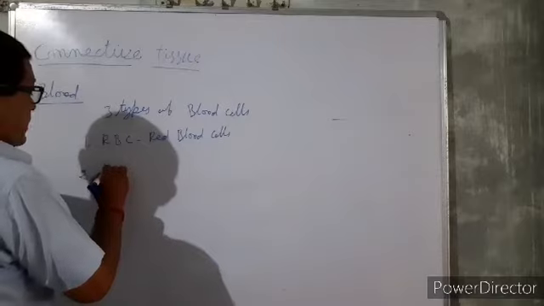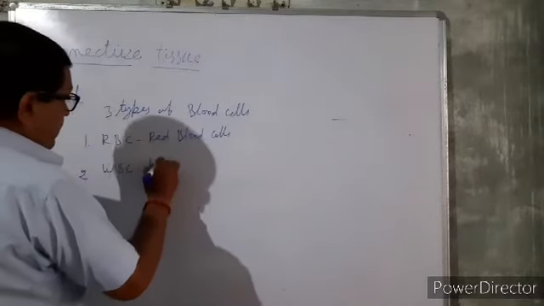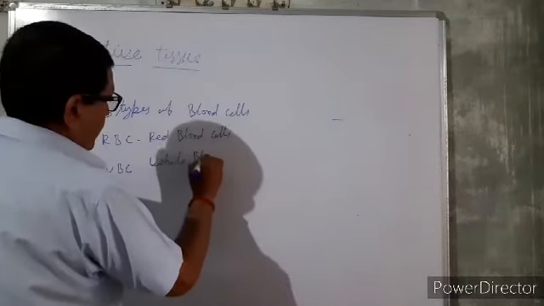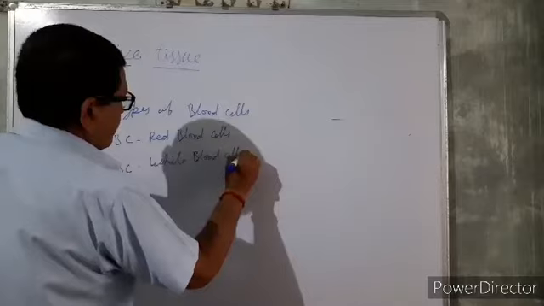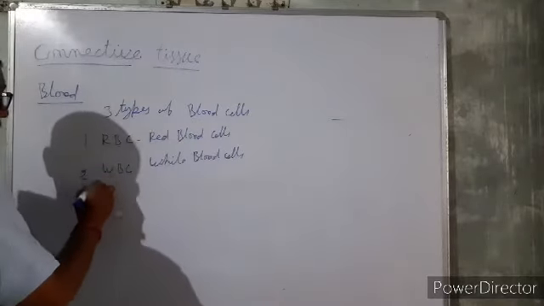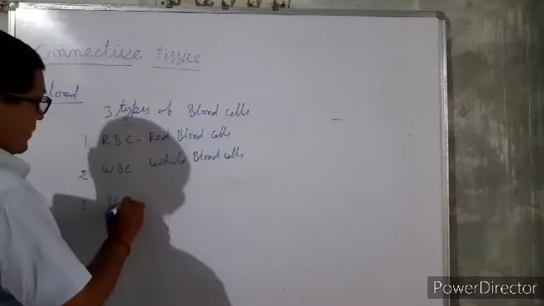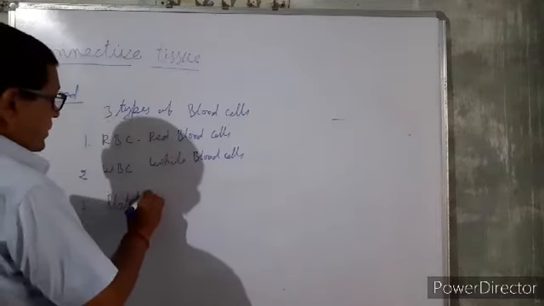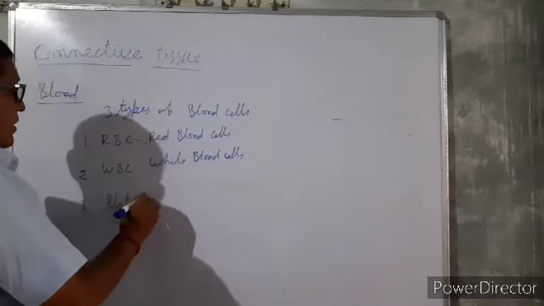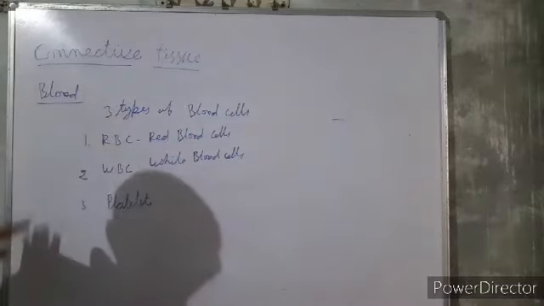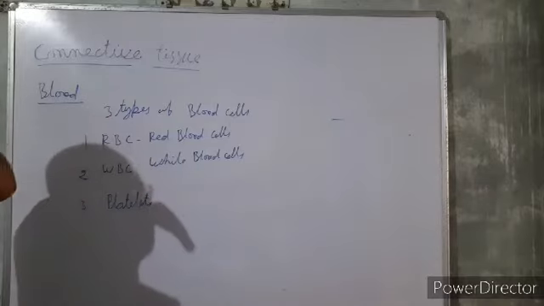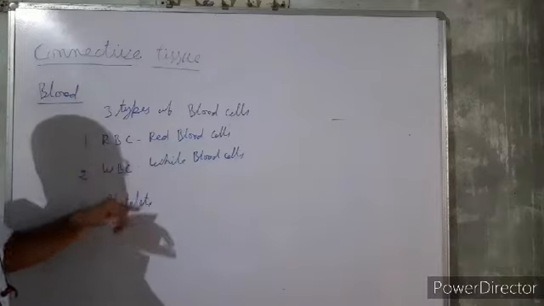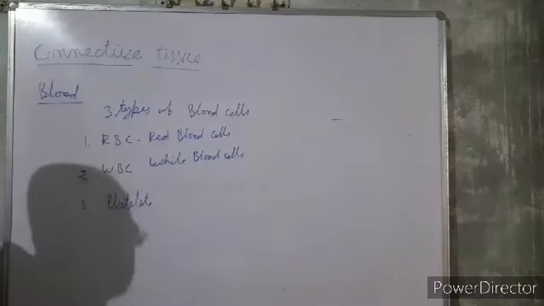Second one is WBC, white blood cells, and third one is the platelets. So there are three types of blood cells: RBC, WBC, and platelets.